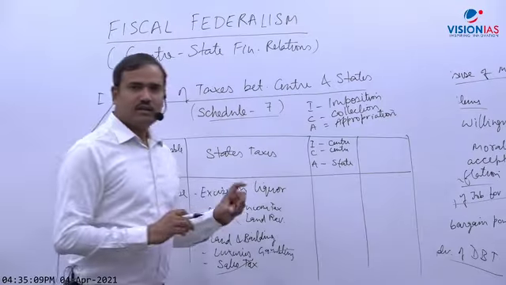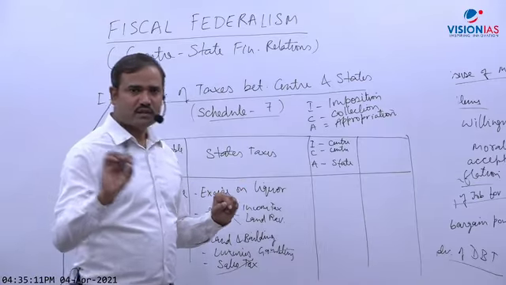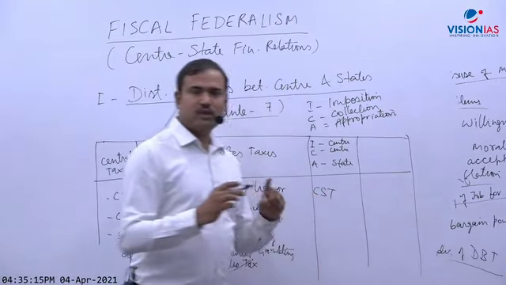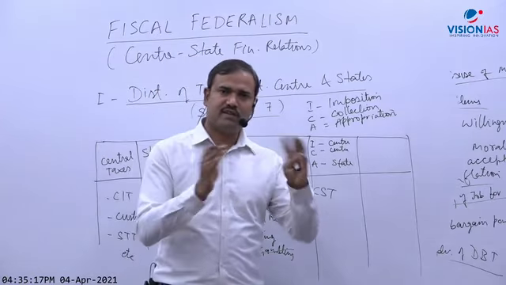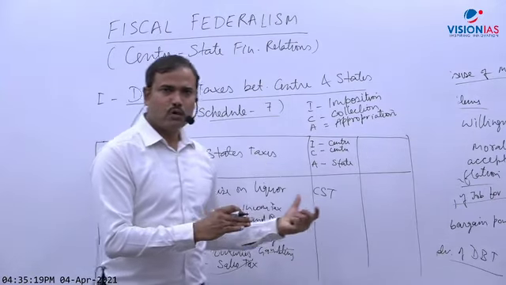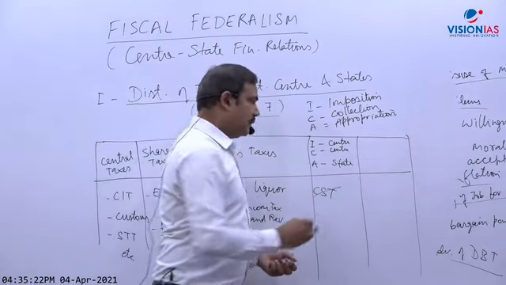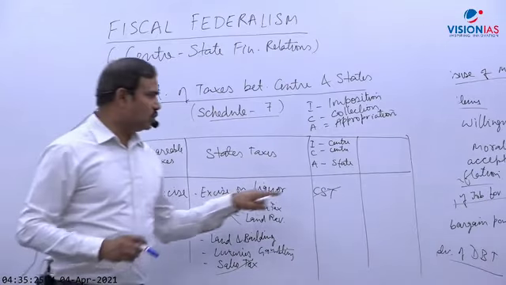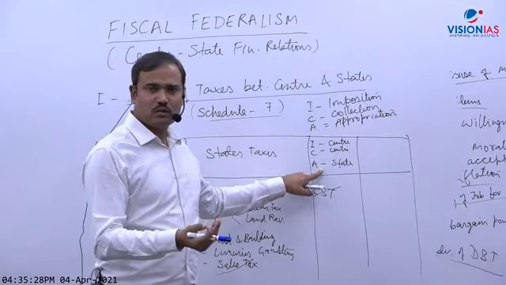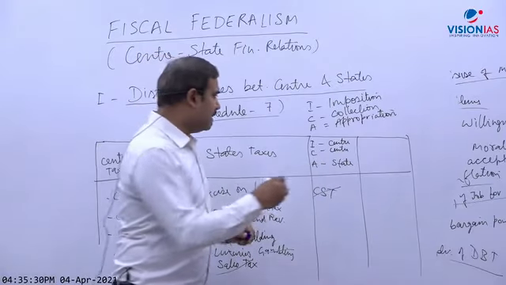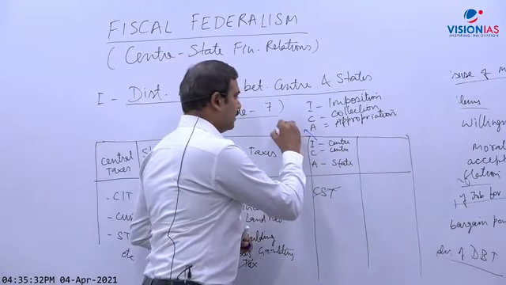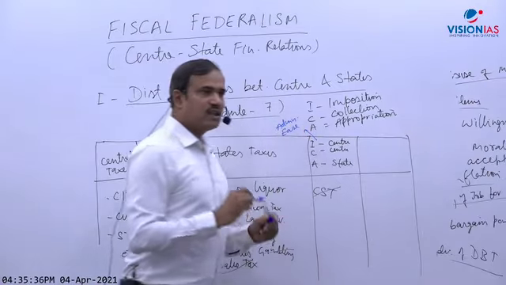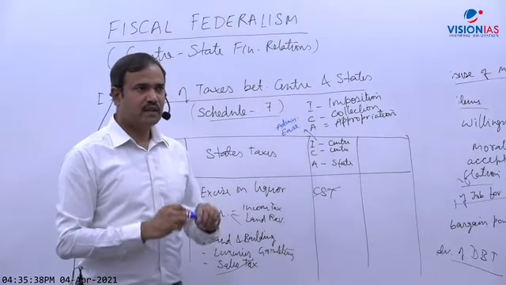Acha, why is it done? So the answer is CST, Central Sales Tax. Actually, you should write tax on interstate trade, CST. Although it is abolished now. Acha, why is it done? So in case the revenue belongs to the state, why is it not given to the state directly? So why is the center imposing and collecting? The reason is administrative ease. Because otherwise there may be disputes among states.